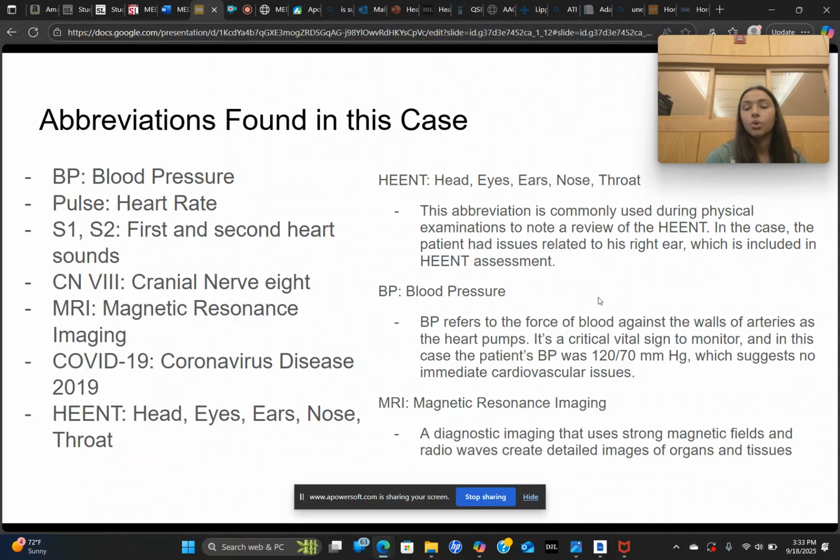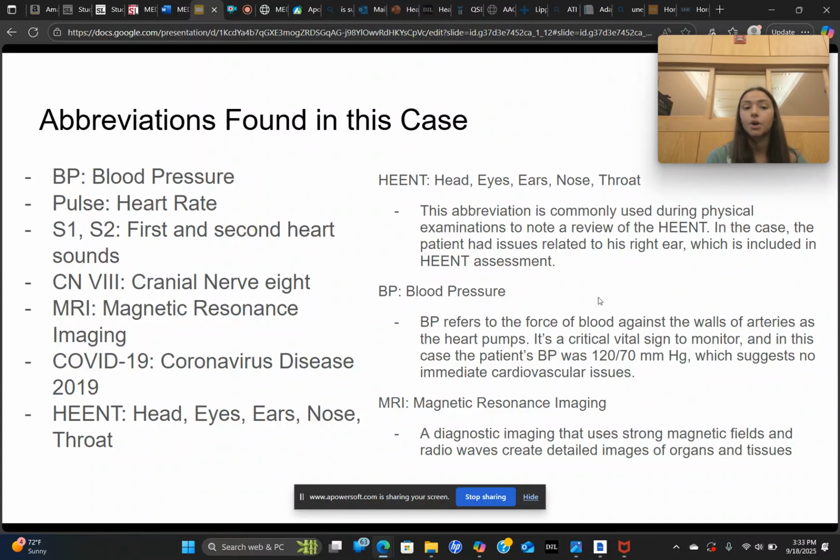Pulse is your heart rate. S1 and S2 are noted during auscultation of your heart sounds. It's your first and second heart sound. Cranial nerve 8. MRI, which is your magnetic resonance imaging. This is a diagnostic imaging that creates detailed images of your organs and tissues. In this case, he had a 2-centimeter mass on his MRI.